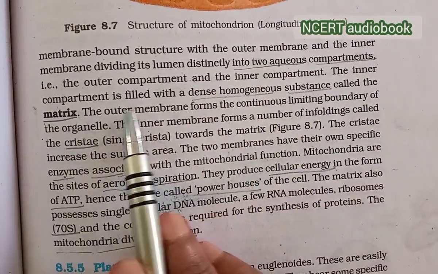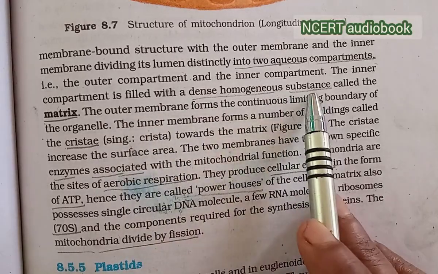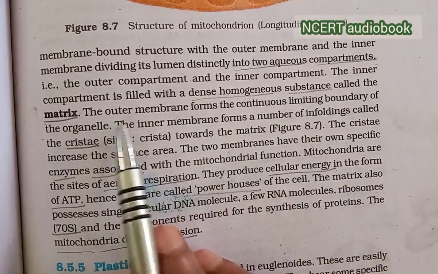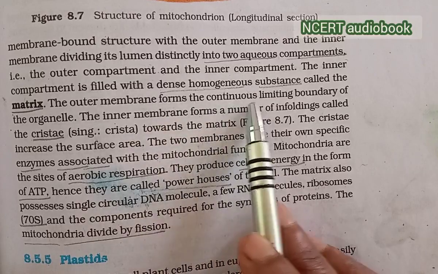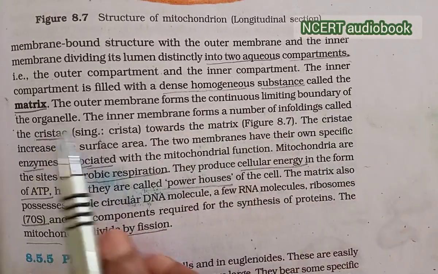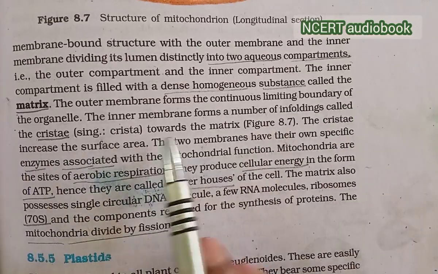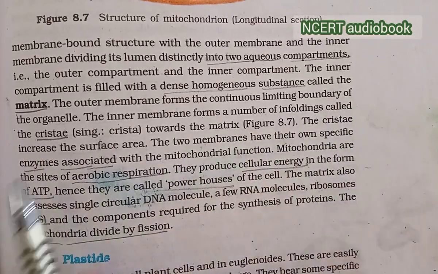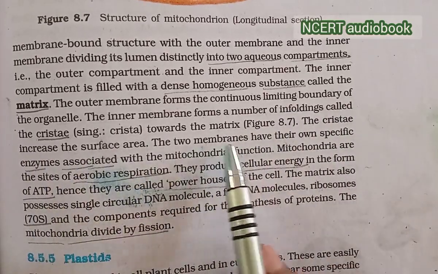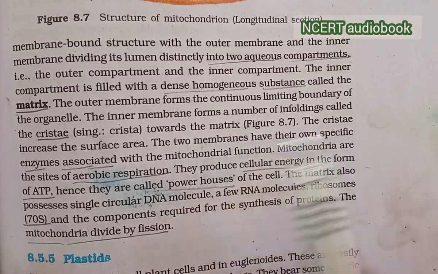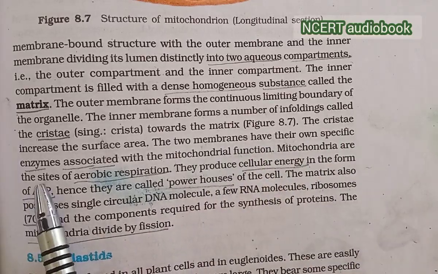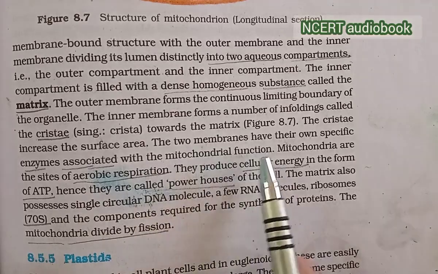The inner compartment is filled with a dense homogeneous substance called the matrix. The outer membrane forms the continuous limiting boundary of the organelle. The inner membrane forms a number of infoldings called cristae towards the matrix. The cristae increase the surface area. The two membranes have their own specific enzymes associated with mitochondrial function.